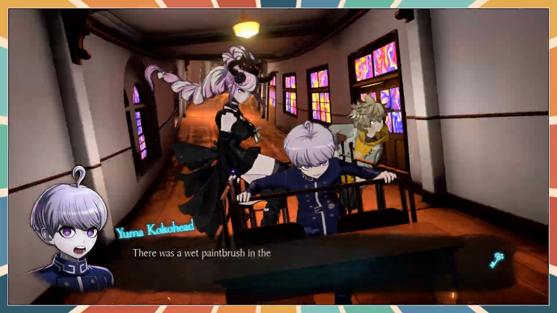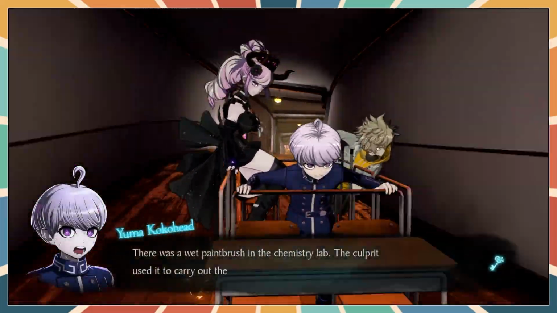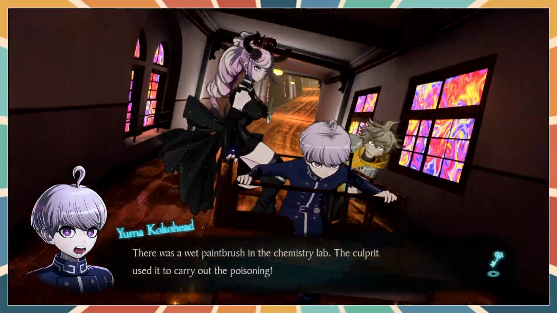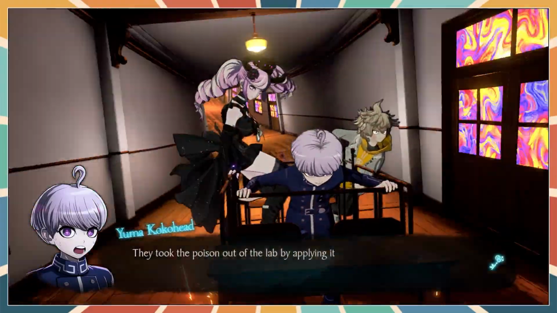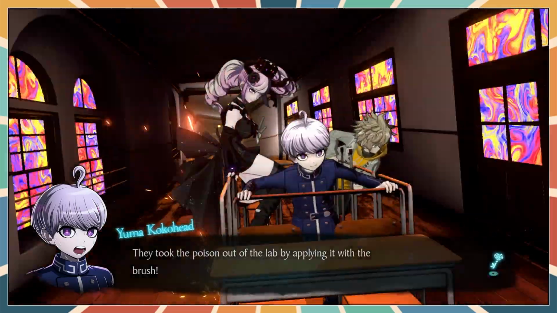There's a wet paintbrush in the chemistry lab. The culprit used it to carry out the poison. They took the poison out of the lab by applying it with the brush.